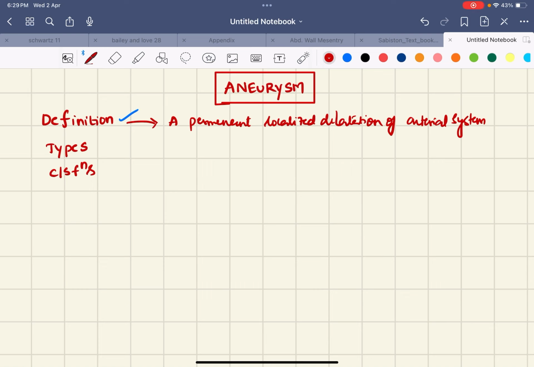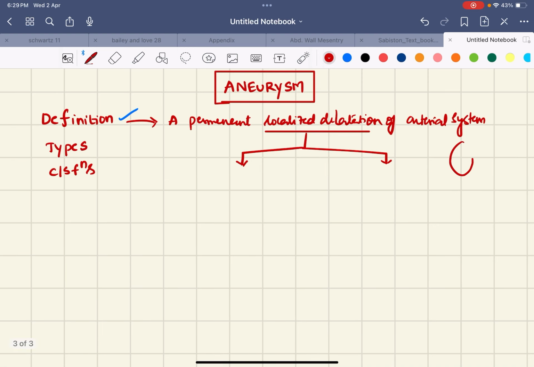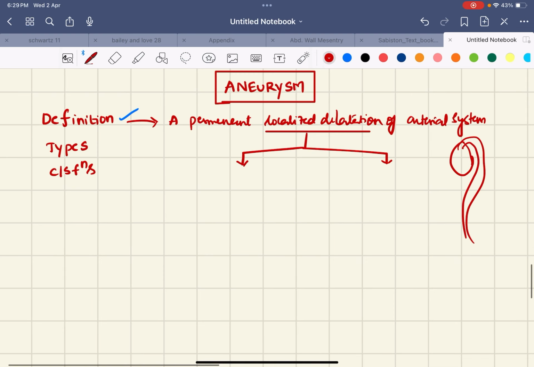So what is the amount of dilatation that we can call an aneurysm? There will be two types of localized dilatation. It is at a specific anatomical level we are discussing. So this is the heart, and from this we get the aorta like this. This is a rough diagram, please bear with me. So this is the diaphragm and this is the abdominal aorta.